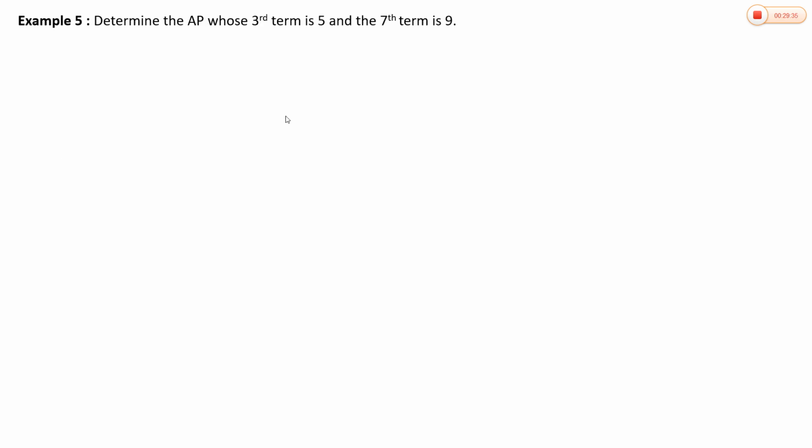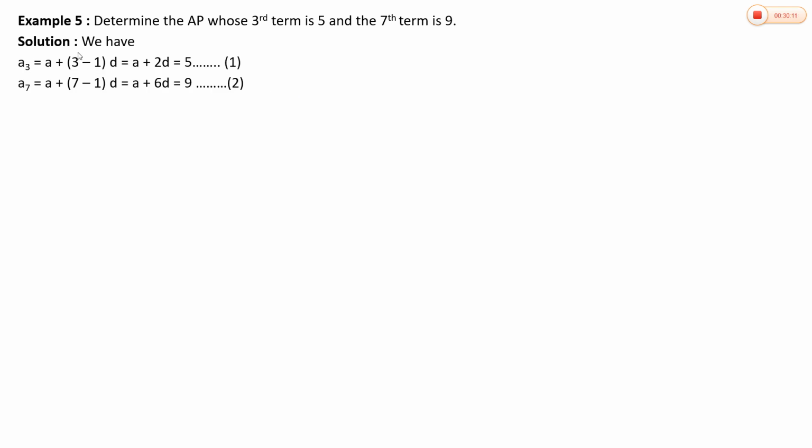We'll see the next question. Determine the AP whose third term is 5 and seventh term is 9. In the question it is given that the value of the third term is 5 and the value of the seventh term is 9. You have to form an AP. And to form an AP, the minimum requirements are that you should know the value of A and the value of D. To find that, they gave two hints here.